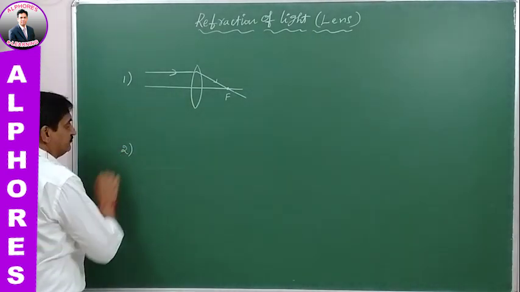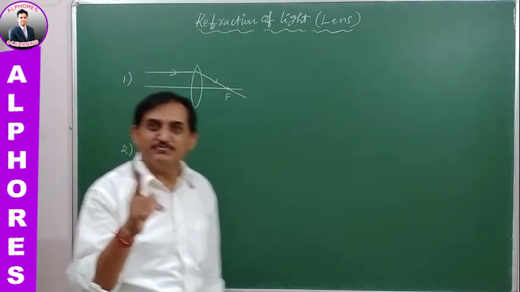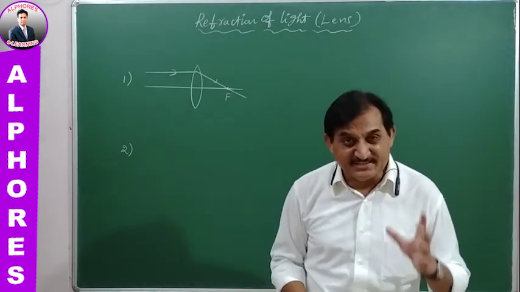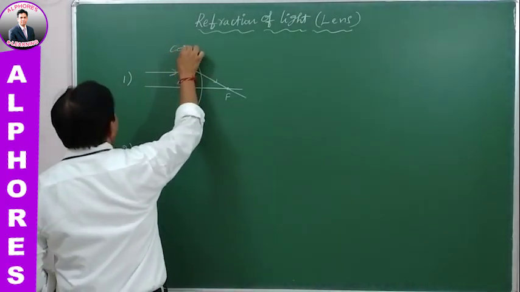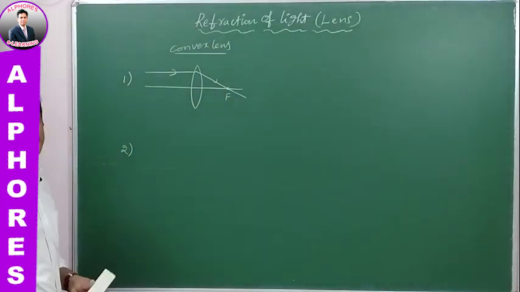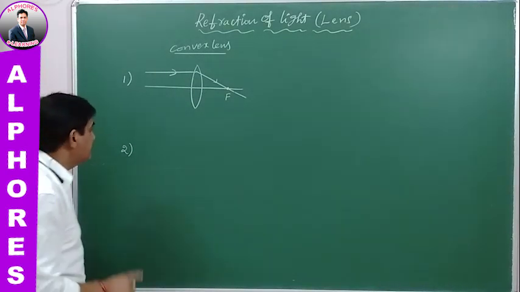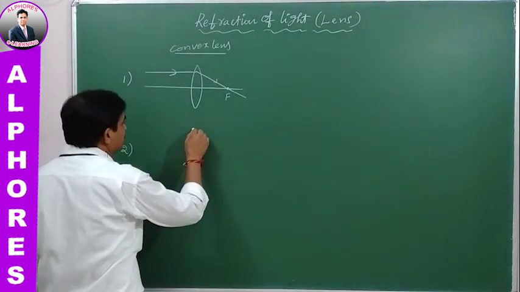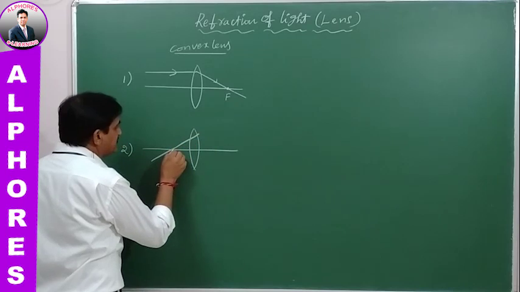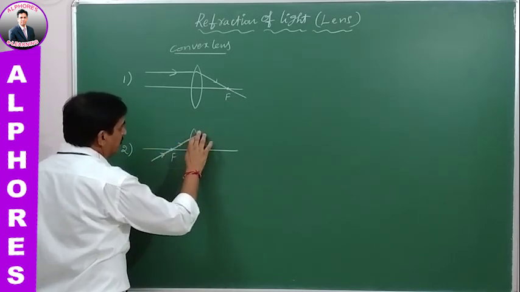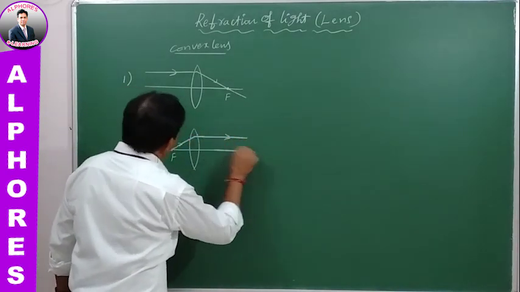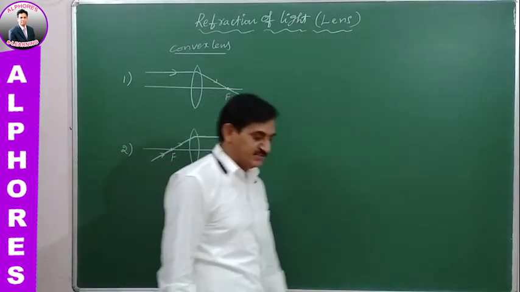Rule number 2: when a parallel beam of light is incident on the convex lens, after refraction the light ray must pass through the principal focus. Next rule: when a ray of light passes through the principal focus and after refraction, the refracted ray will become parallel to the principal axis.